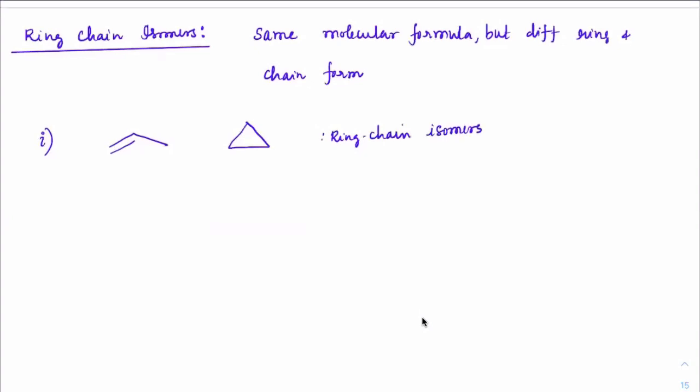They are functional isomers also. They are functional isomers as well, but that is given less priority. Functional isomers as well.